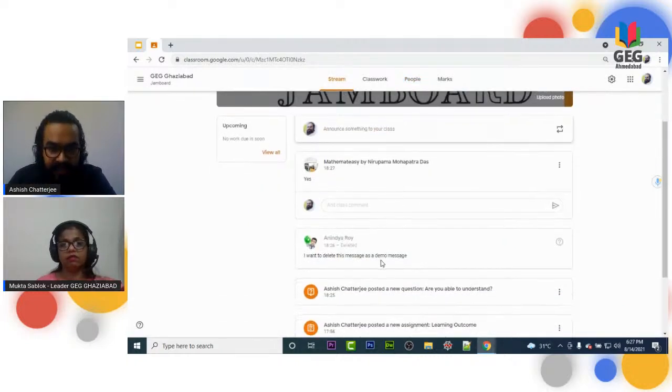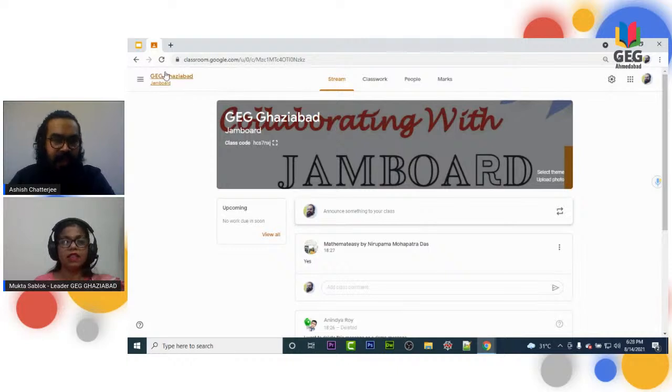So as a teacher you will be able to see the deleted message, but the students will not be able to check the deleted message. So if you could confirm, Mukta ma'am, are you able to check the deleted message, ma'am? Yes, sir. Right. Thank you so much, ma'am. So now let us move.